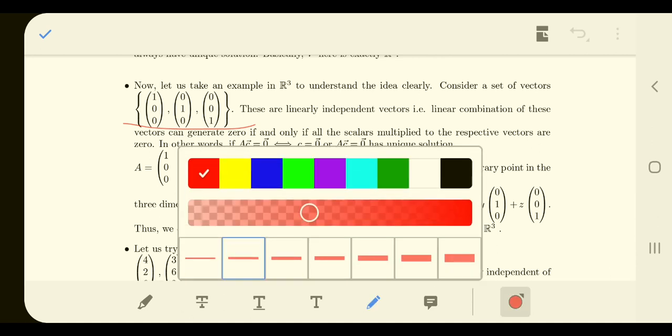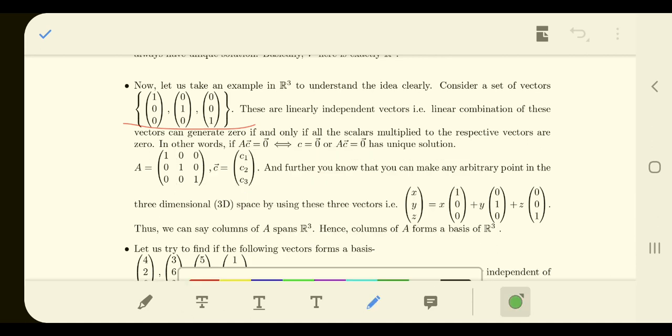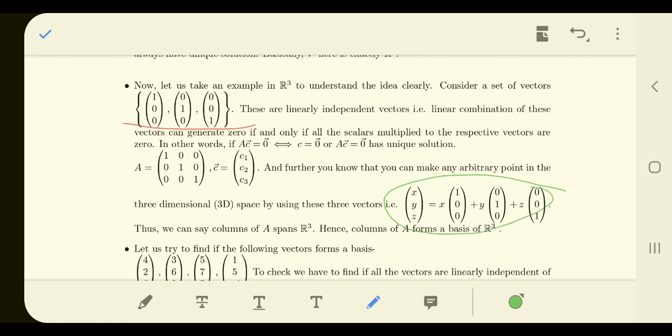So any element of R3 can be generated with the help of this one, right? This can work as a basis, and the element 0 can be generated only with the help of 0 scalars. So 0 times the first vector, 0 times the second vector, 0 times the third vector can only generate a 0 vector. There is no other linear combination, so hence they are linearly independent.